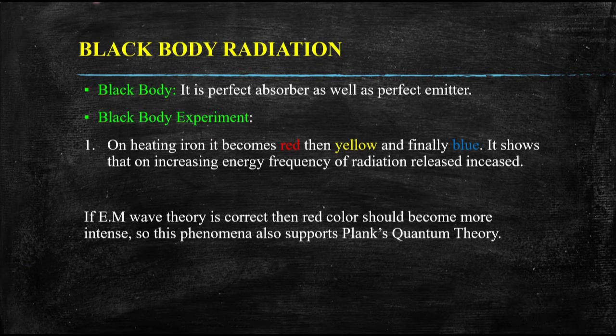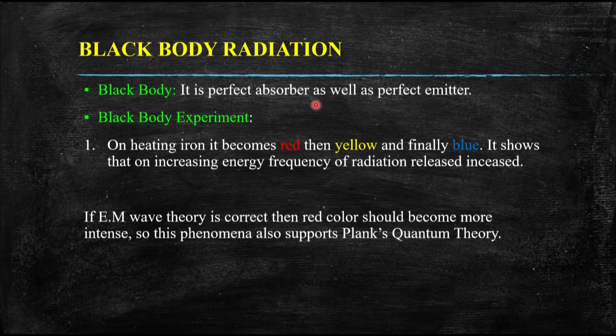Firstly we should know what a black body is. A black body is a perfect absorber as well as a perfect emitter. Meaning a black body is a body which can absorb all the radiations incident on it and can also emit all the radiation which are absorbed by that body.